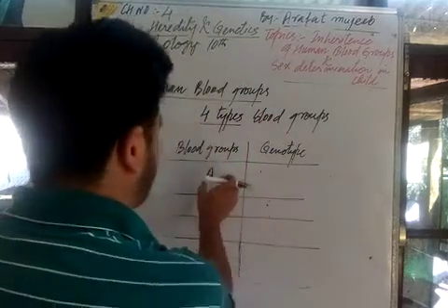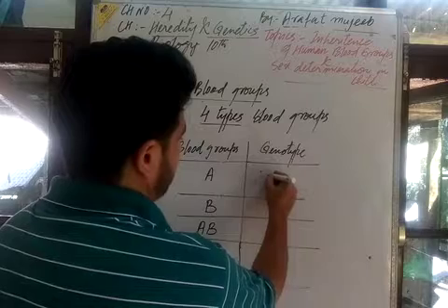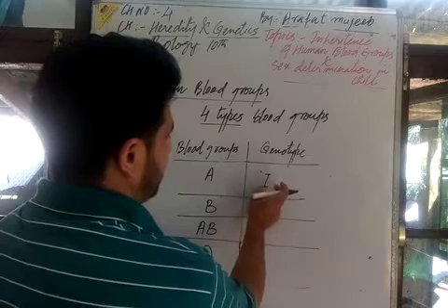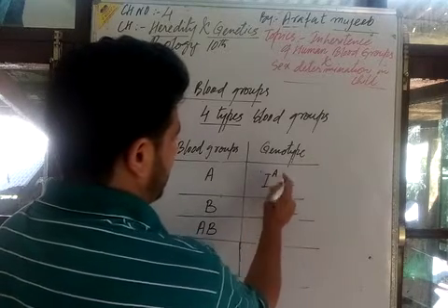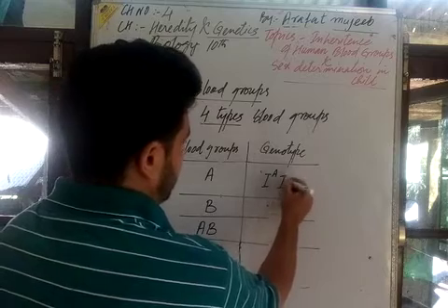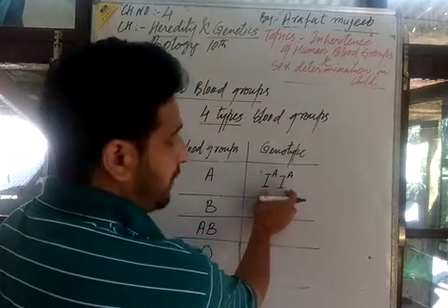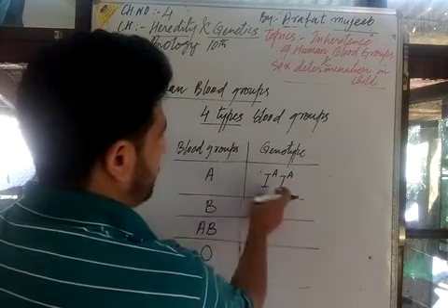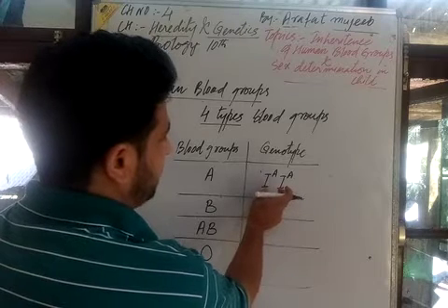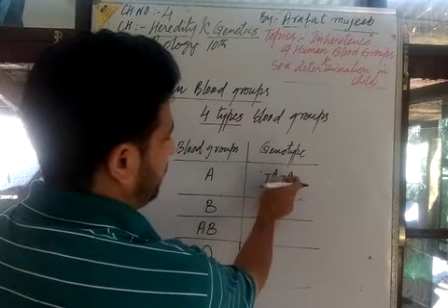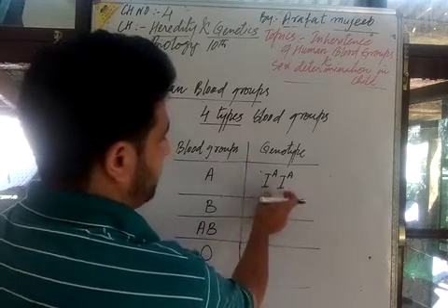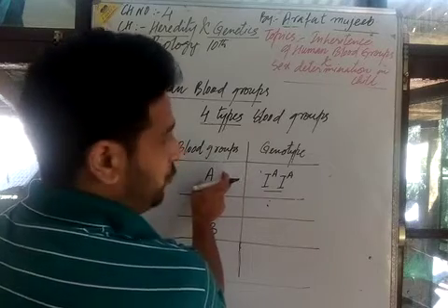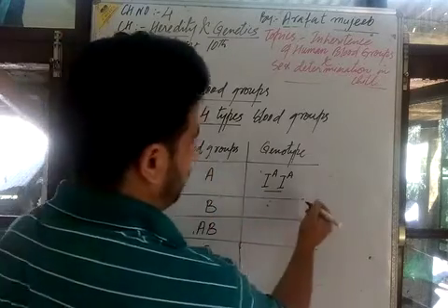Here this blood group A is maintained by a pair of genes, that is, there is a possibility of two types of genotype. It is maintained by this allele, capital I superscript A, capital I superscript A. This is a pair of alleles which maintain the blood group A, for the expression of blood group A in humans.